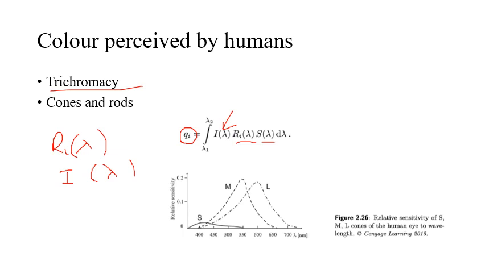You can see one figure here. The x-axis is lambda in nanometers, and the y-axis is the relative sensitivity. The figure shows the three functions S, M and L. It expresses how the sensitivity varies as the wavelength is varied.